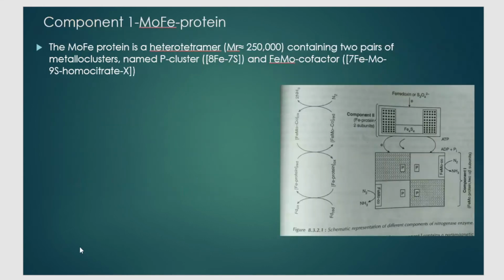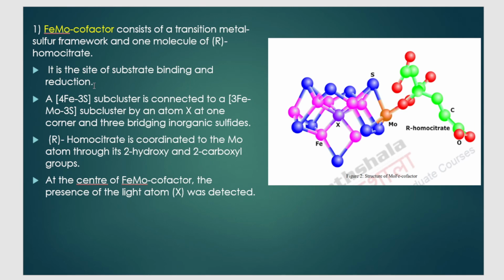That is, this is the place where nitrogen binds and undergoes reduction to give ammonia. Here at FeMo cofactor, the nitrogen binds and undergoes reduction to ammonia. So FeMo cofactor is the site of substrate, that is nitrogen, binding and its reduction. That is the function of FeMo cofactor. That is a very important point.